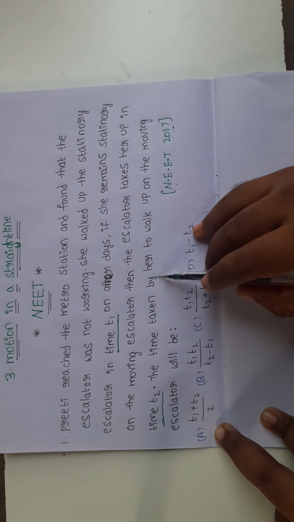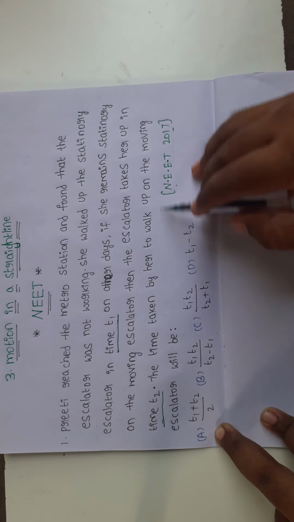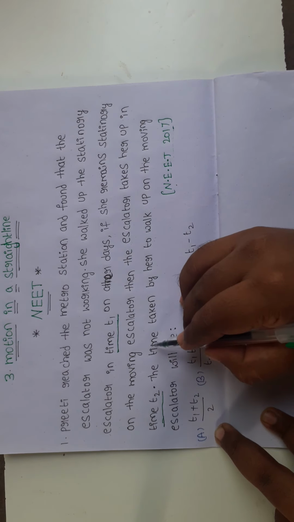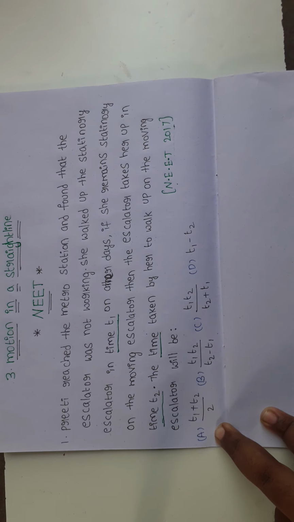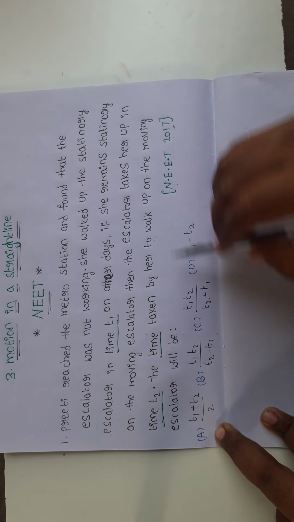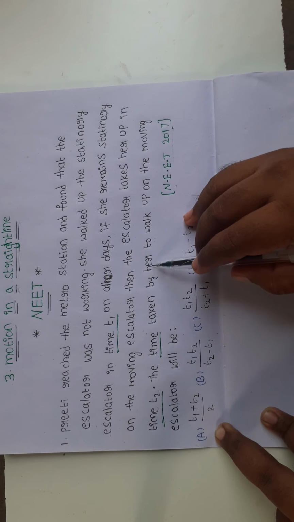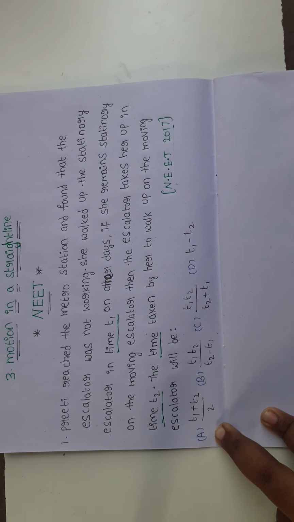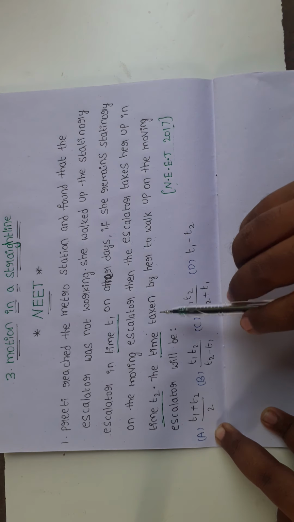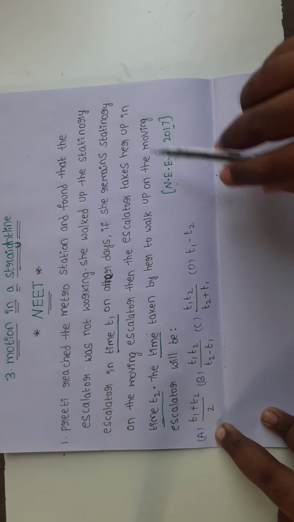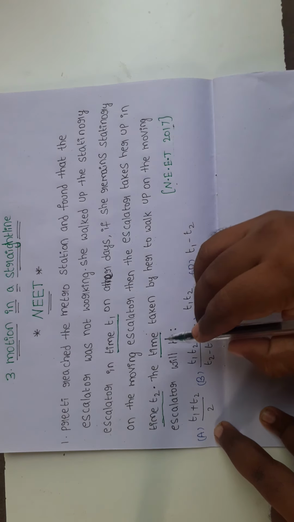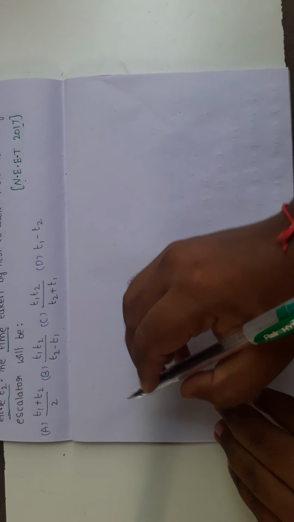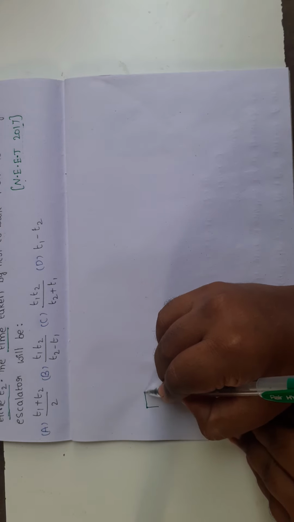The question asks for the time taken by her to walk up the moving escalator. So here the situation is a moving escalator and her walking. Here the escalator is in motion and also Preeti is walking on the moving escalator. We have to find out the time taken. That is the question. This is an escalator.